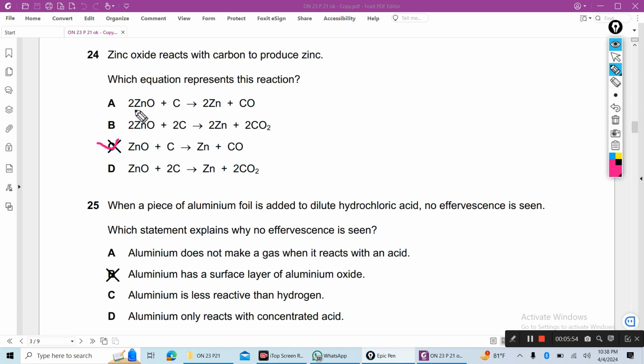And why is A wrong? This has zinc oxide, zinc, carbon monoxide, yes, but here there is one oxygen on the right-hand side and two oxygens on the left-hand side, so this is not a correct equation. And zinc oxide reacts with carbon to produce zinc and carbon dioxide. Here one oxygen, there two oxygens, so this is not correct. The correct answer is C.